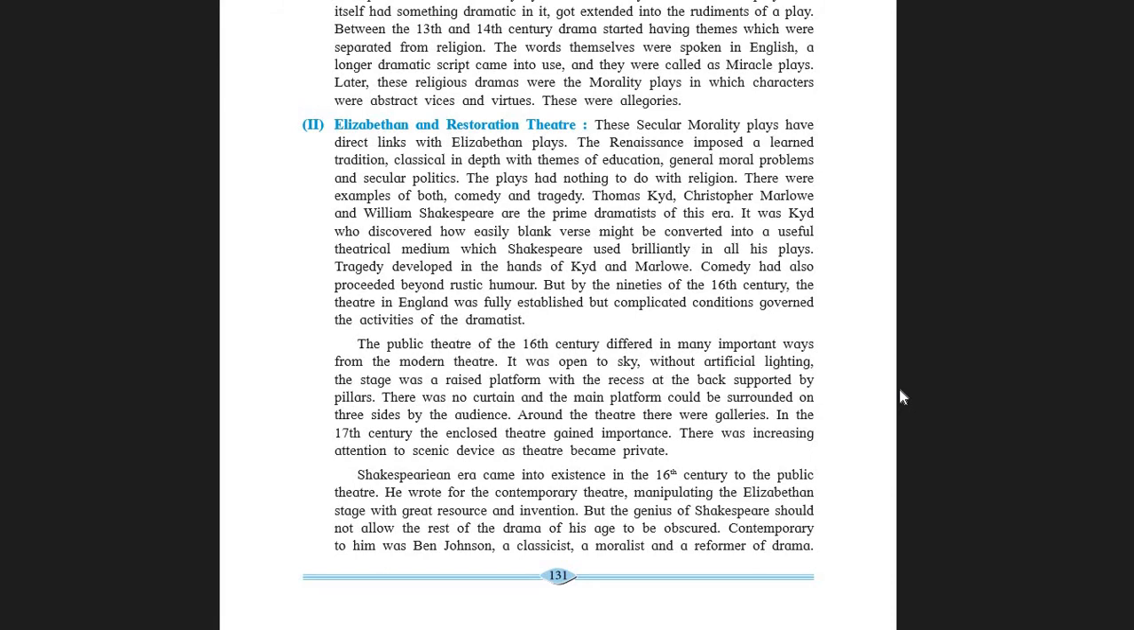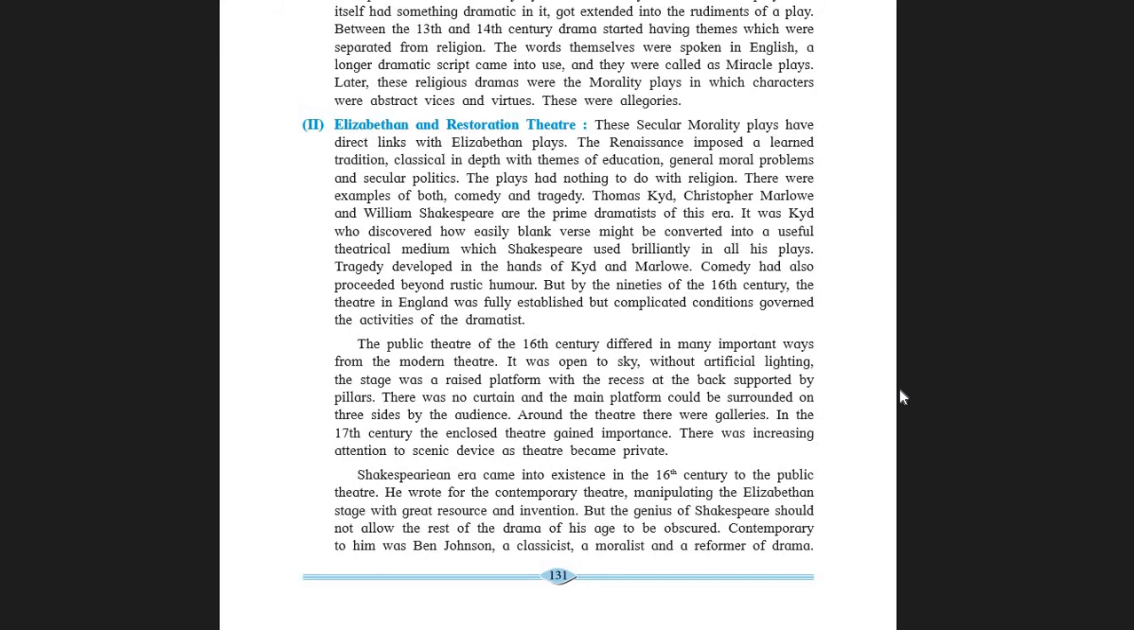Then, students, the concept changed. Of course, these public theatres had galleries and balconies for the audience, three sides for the audience and one side for the stage. But later on in the 17th century, the complete scenario changed. The theatres became private, and now there was tremendous need of artificial lighting to bring effect to the presentation. So students, there was increasing attention to scenic device as theatre became private.